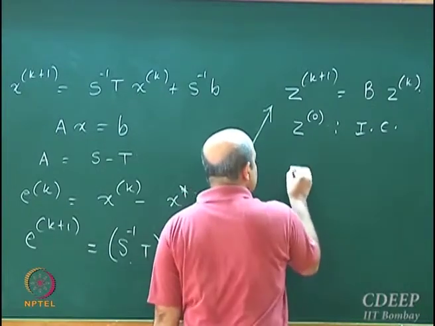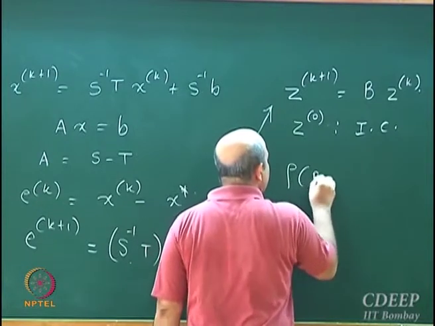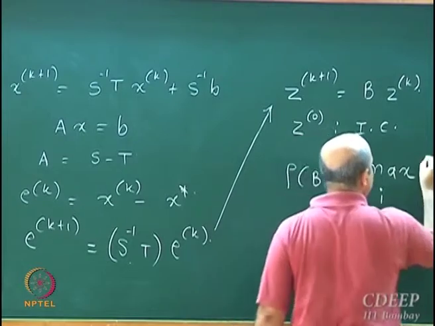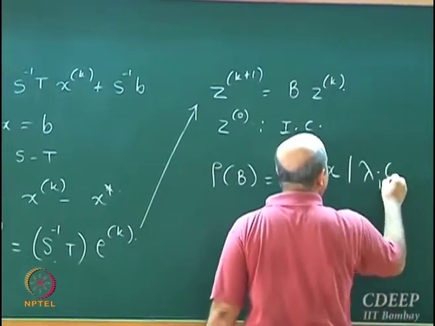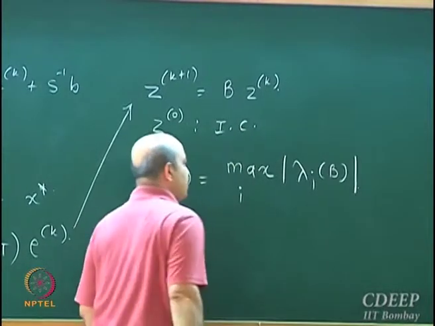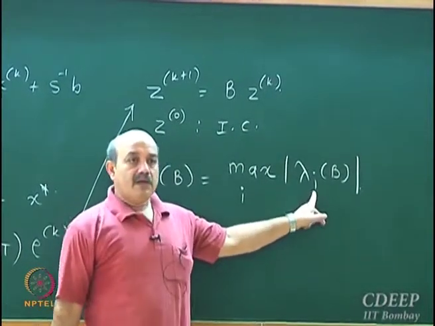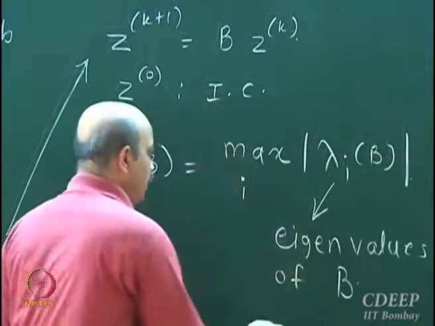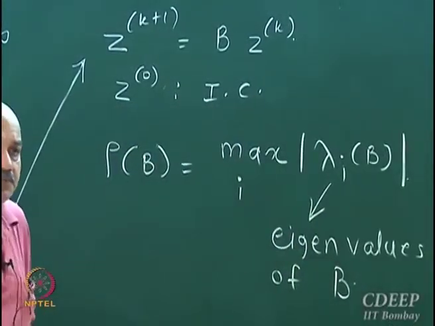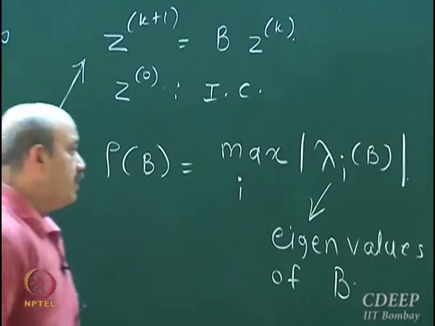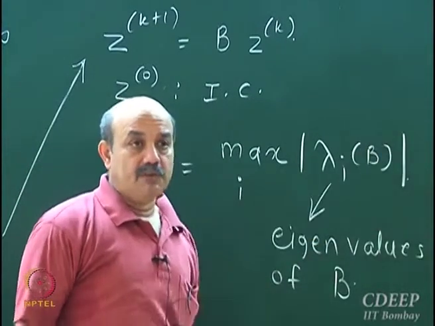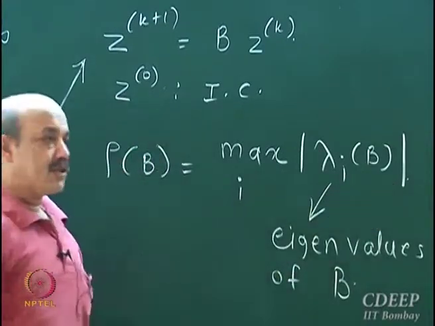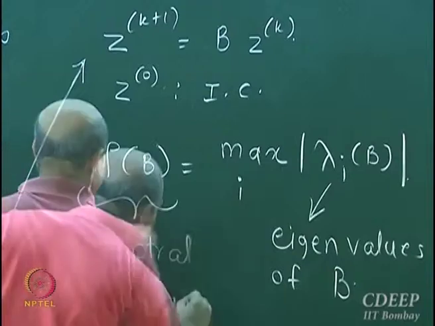We came up with a condition that if rho B is nothing but max over i of absolute value of lambda i, where lambda i are eigenvalues of matrix B, we find its absolute value. Well, eigenvalues can be complex, so we find the absolute value, and rho B is called the spectral radius.